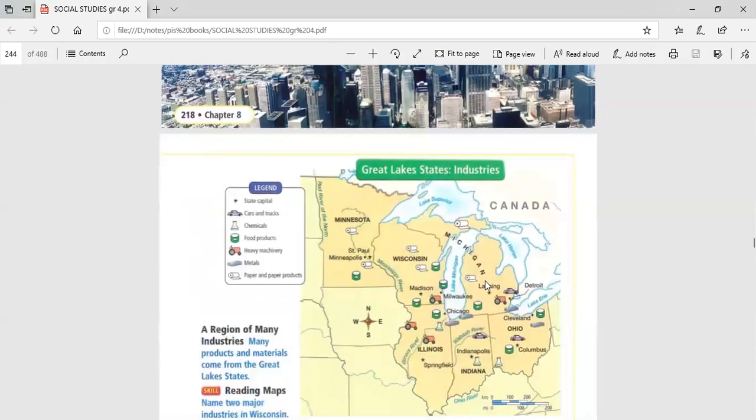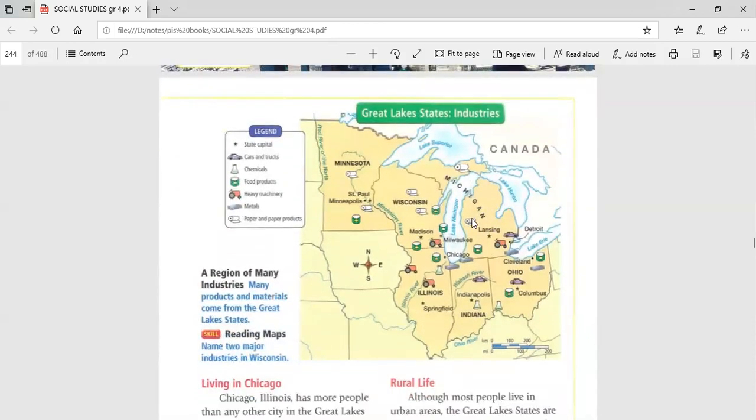As you can see, one, two, three, four, five, six. These are the states of the Great Lakes. Look, this is Lake Superior and other lakes of the Midwest, and here are the Great Lakes states, and here is Canada in the north. So the northern states are Minnesota, Wisconsin, and Michigan. The southern states are Illinois, Indiana, and Ohio.